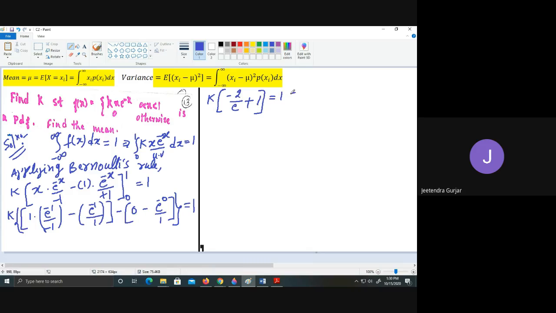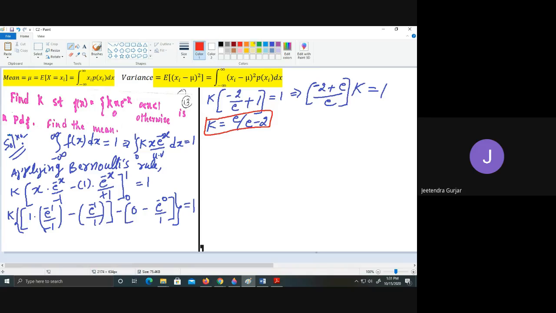Now if we simplify this further, I will bring the full term on this side. We just take the LCM here, it is going to take e. So I will simplify this: minus 2 as it is plus e divided by e, k is equal to 1. I want the k value, so we take k is equal to e upon e minus 2. So this is what I get here, k, student. So remember this k, and substitute this k in the mean formula.